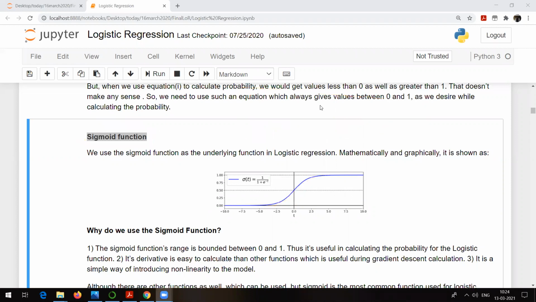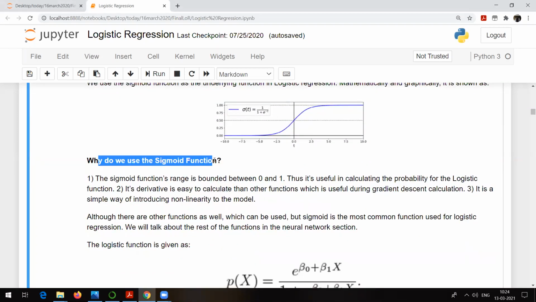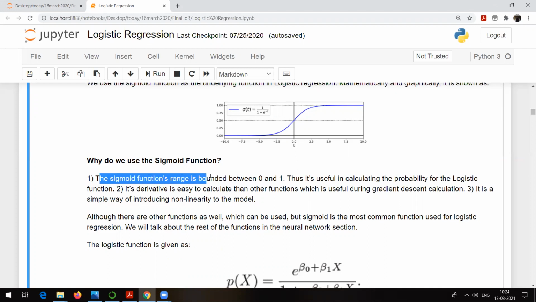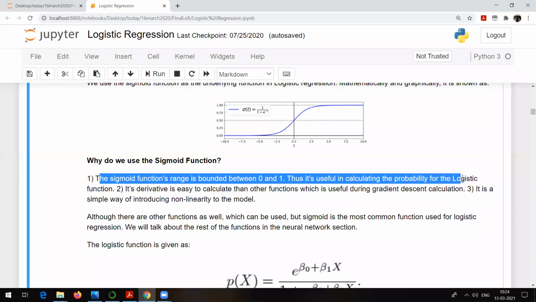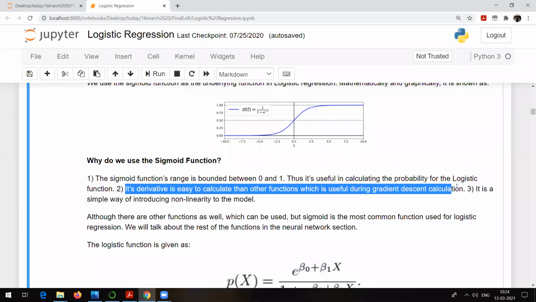Right. Now, ultimately, as I told you, we are going to find out the probability of a person belonging to a certain class, and a probability value always lies between 0 and 1. So the sigmoid function is going to help us in that. Now, why do we use the sigmoid function? Same reasons which I told you. First reason is that the sigmoid function's range is bounded by 0 and 1. Thus, it's useful in calculating the probability for the logistic function. Second thing is its derivative is easier to calculate than other functions, which is useful during gradient descent calculation.